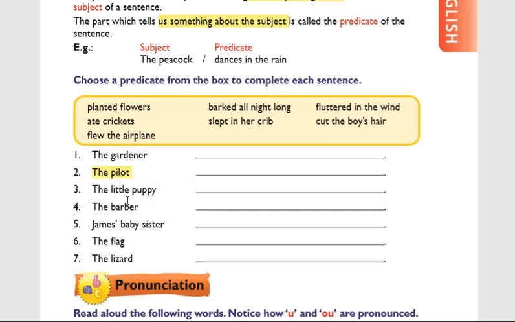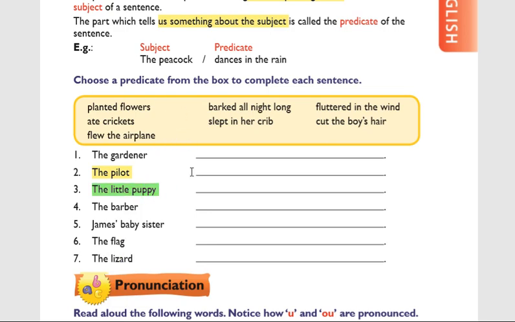Next, the pilot. Pilot is what? Subject. Now find out the answers. The pilot, what will he do? Yes, the pilot flew the aeroplane. So the pilot is the subject, flew the aeroplane is predicate. Next, the little puppy. What is little puppy? It is a subject. Then find out.